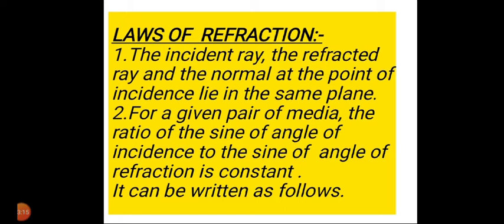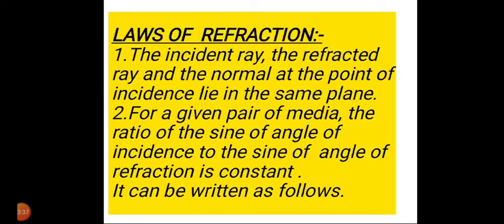The incident ray and the refracted ray are on the opposite sides of the normal. And the second law: for a given pair of media, the ratio of the sine of the angle of incidence to the sine of the angle of refraction is constant. That is, sin i upon sin r is equal to a constant.